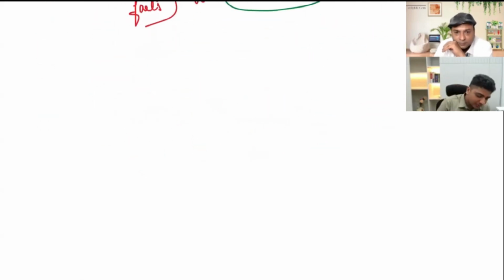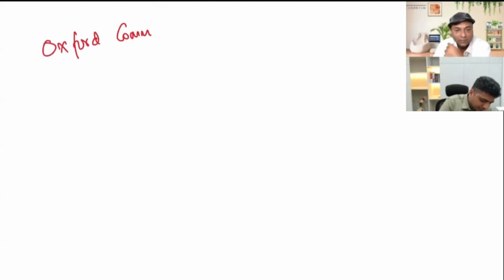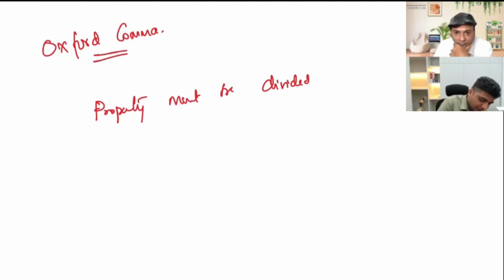Now, how does that comma also function? There is something called as Oxford comma in taxing statutes. Now, Oxford comma is something found by grammar Nazis. They say that it is not grammatically right, you are not supposed to put it this way. But for a taxing statute, to make it understandable, they use this Oxford comma. For example, if I were to say, property must be divided between A, comma, B and C.